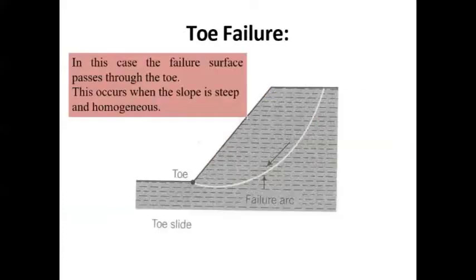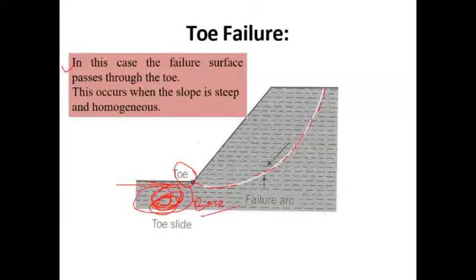Yes, moving further, the next one is the toe failure. Often this kind of failure takes place when the slip surface, in the form of an arc of a circle, passes through the toe portion. So it indicates that the soil at this portion, which is called the base of the slope, is relatively strong compared to the soil at this particular portion.